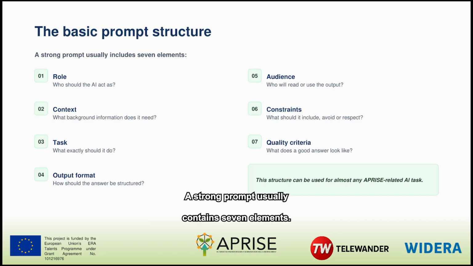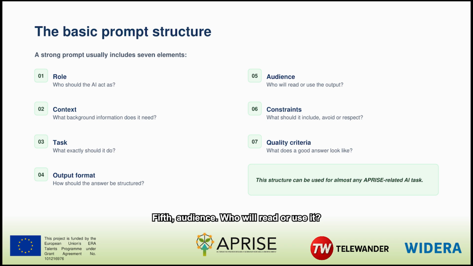A strong prompt usually contains 7 elements. First, role. Who should the AI act as? Second, context. What background does it need? Third, task. What exactly should it do? Fourth, output format. How should the response be organized? Fifth, audience.